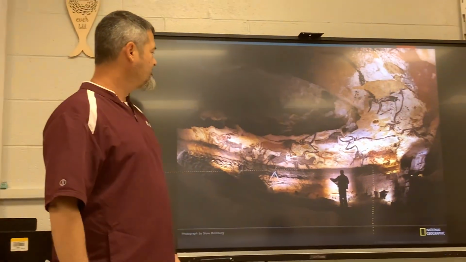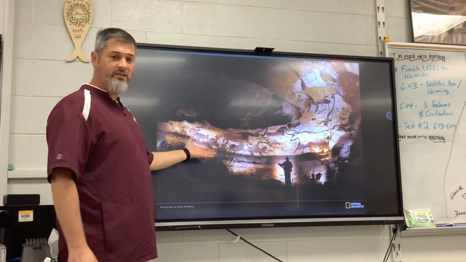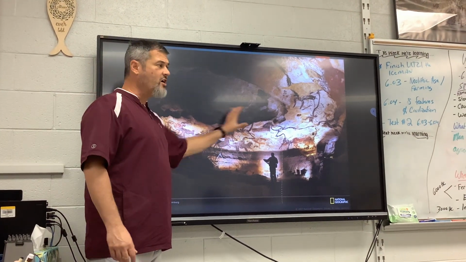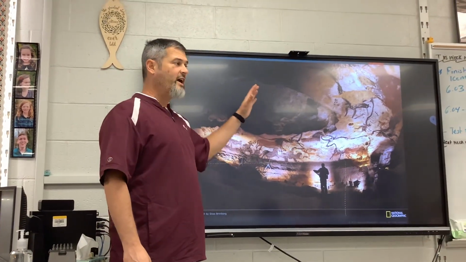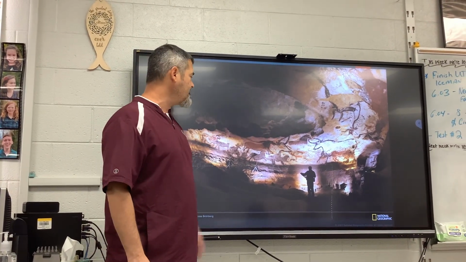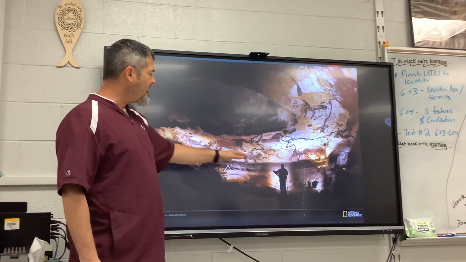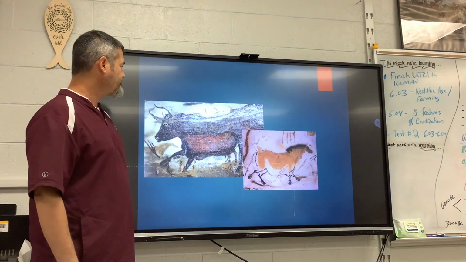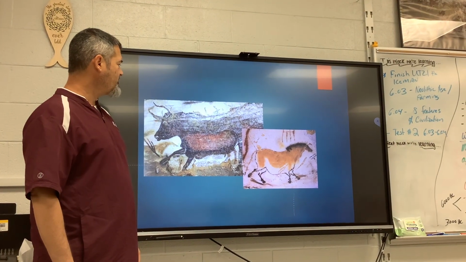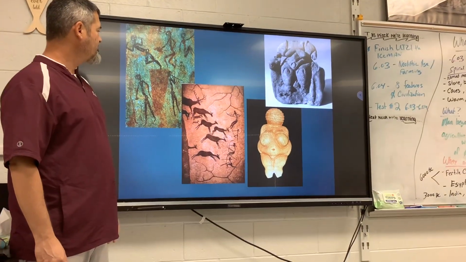How do we know they did this? We have evidence. They left us evidence. Art is the expression of man's life most of the time. You'll find that in the written word. You'll find it in painting, sculpting. But we know that man hunted these animals because he showed us that he did. Cows, horses. Fat horse.